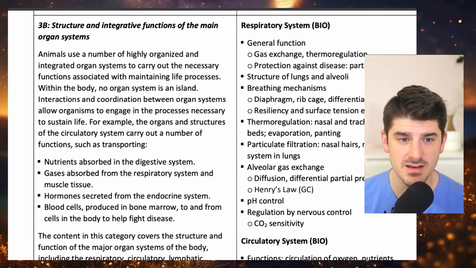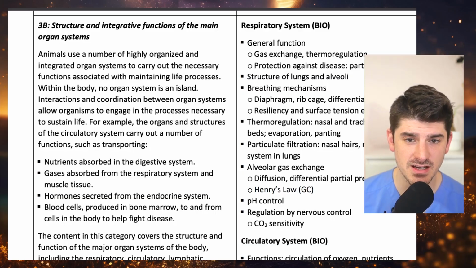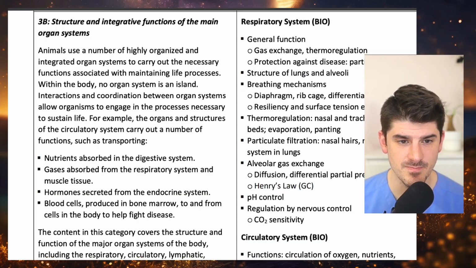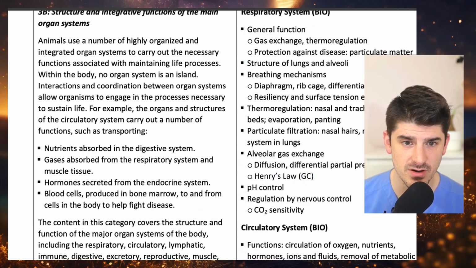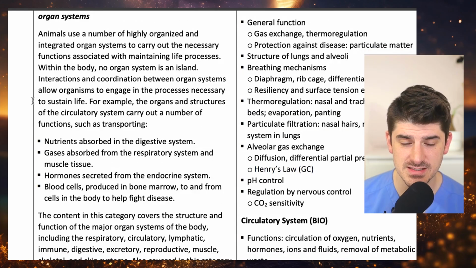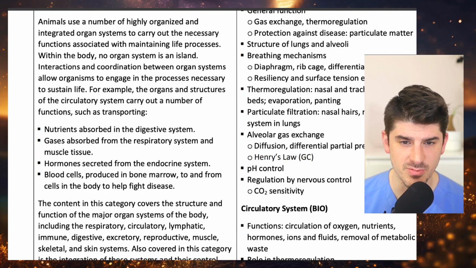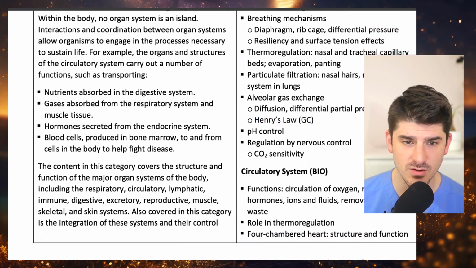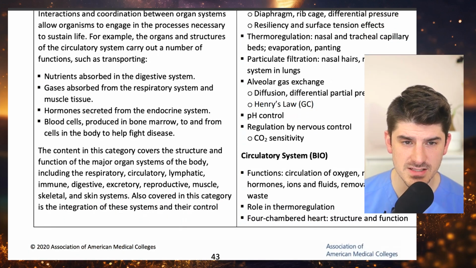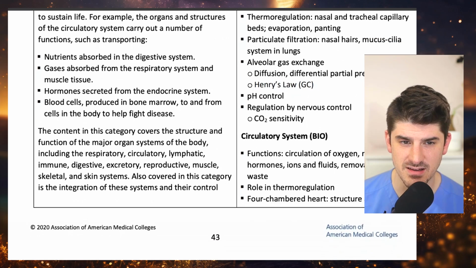Section 3B, structure and integrative functions of the main organ systems. Animals use a number of highly organized and integrated organ systems to carry out the necessary functions associated with maintaining life processes. Within the body, no organ system is an island. Interactions and coordination between organ systems allow organisms to engage in the processes necessary to sustain life.